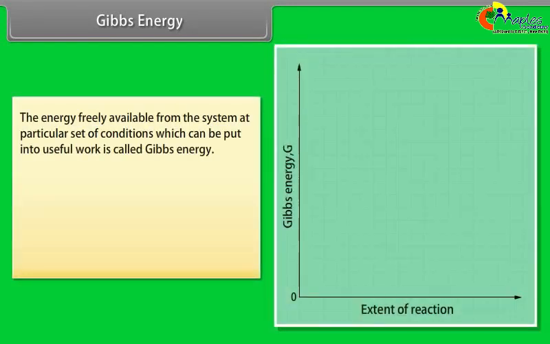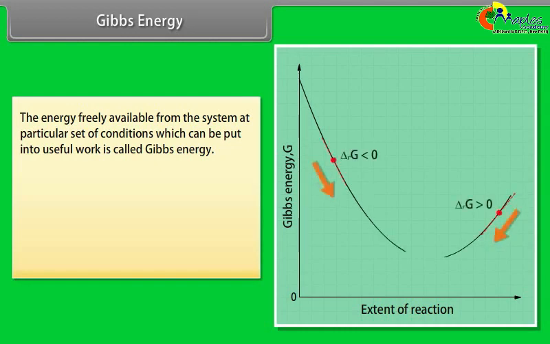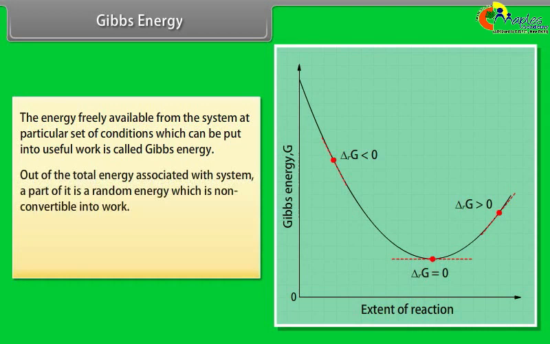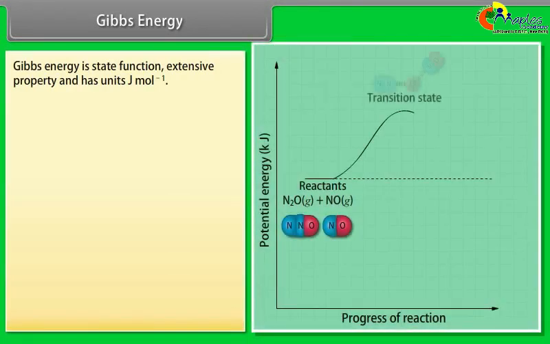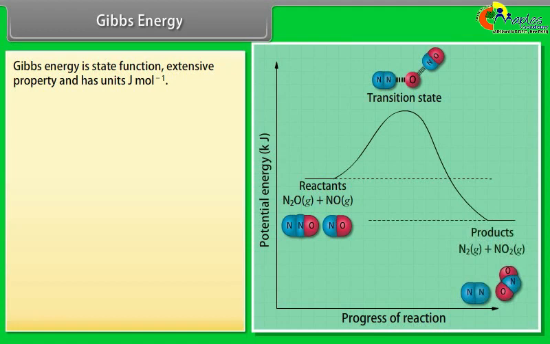Gibbs energy. The energy freely available from the system at a particular set of conditions, which can be put into useful work, is called Gibbs energy. Out of the total energy associated with the system, a part of it is random energy which is not convertible into work. The Gibbs energy can be represented as G equals H minus TS. Gibbs energy is a state function, an extensive property, and has units joule per mole.